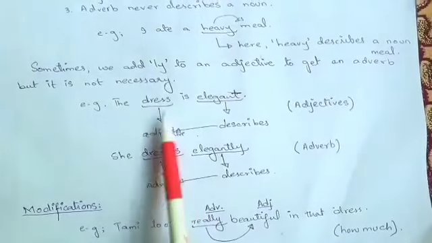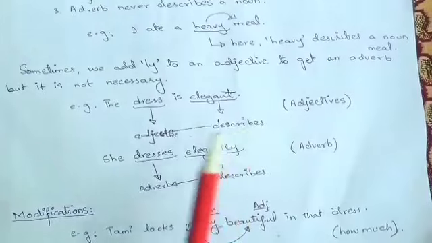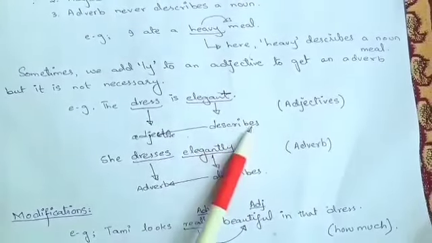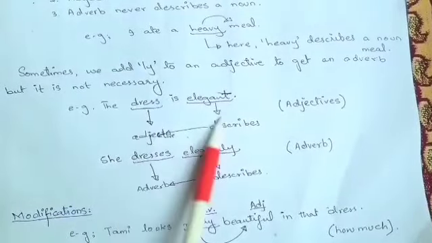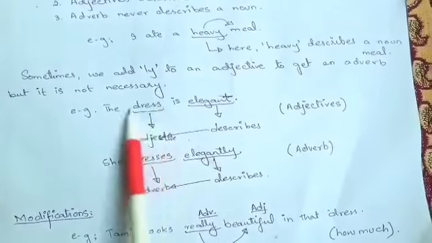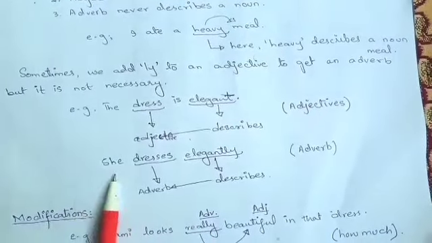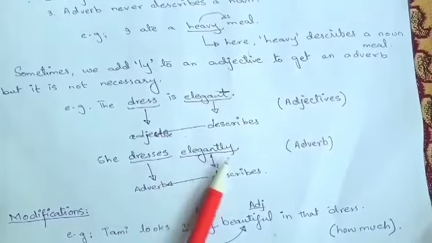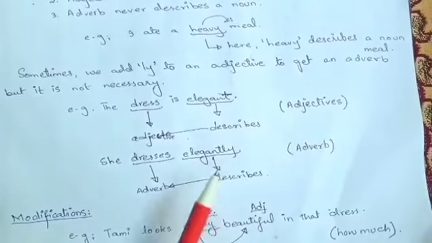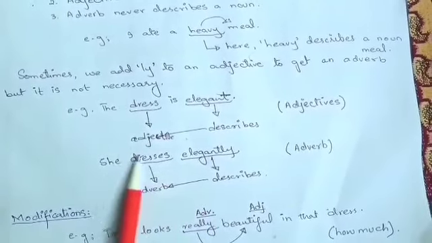For instance, the dress is elegant. Over here in this example, the adjective describes the noun dress. So this is an adjective because it is describing the noun. In the second example, she dresses elegantly. Here in this example, elegantly is an adverb, describing the verb dresses.